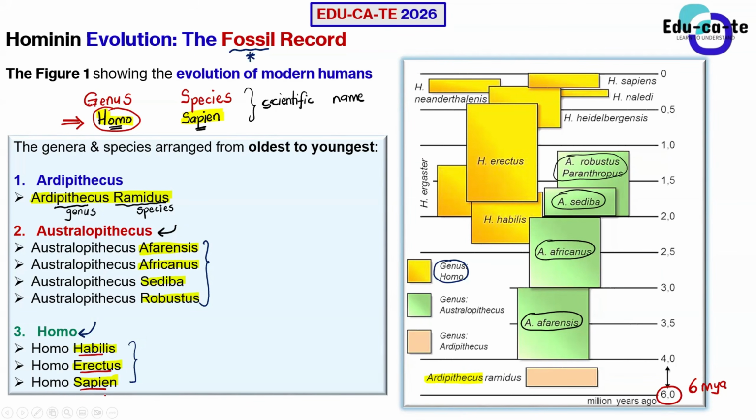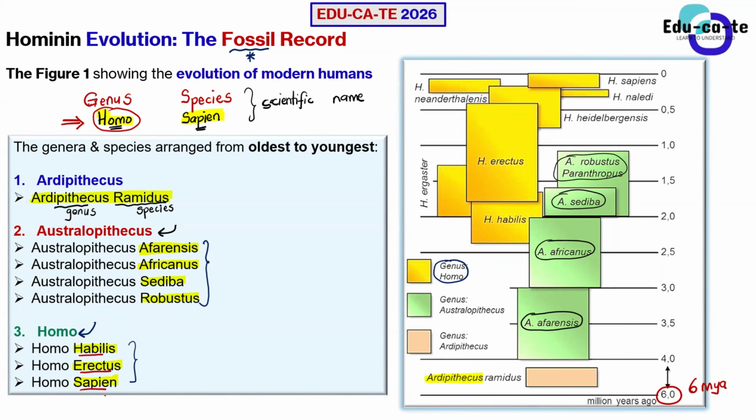But guess what? All of these other species are extinct. We do not have them anymore. They are no longer alive. But humans, the Homo sapiens, are the ones that are still living and surviving. The other species, such as your Ardipithecus, your Australopithecus species, and your other early Homo species, all of them were extinct. They were killed by natural disasters and all of that.